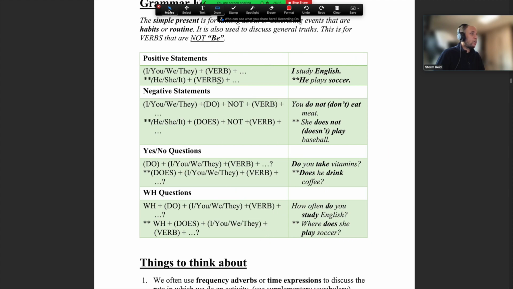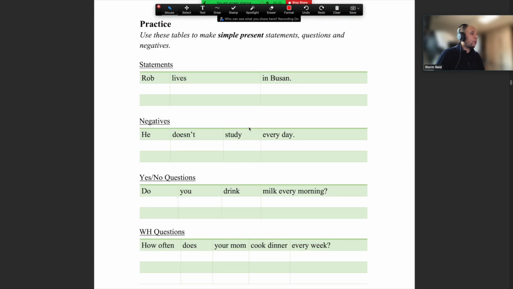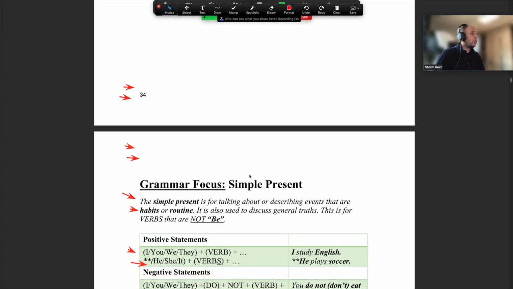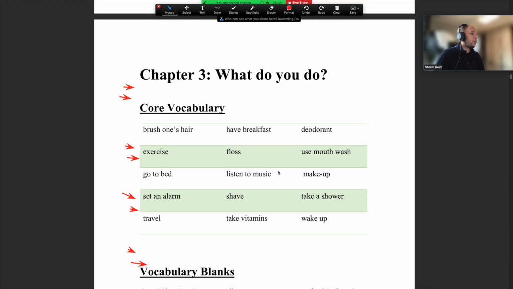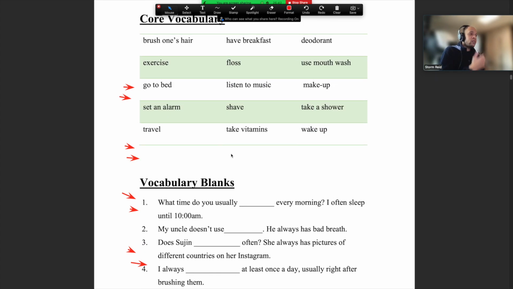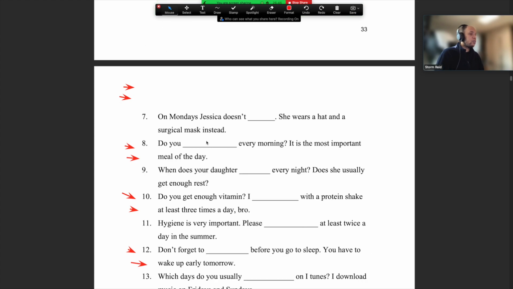Now, what do you guys need to do? Same as always, right? You need to write down some examples, right? So same here, 2, 2, 2, and 2. All right, same thing, guys. Go up to the vocabulary section up here, choose 8 words, maybe from here. You can choose any words you want. You can make new words, it's okay. But yeah, choose 8 words, shave, what else? Take vitamins, whatever it is, okay?